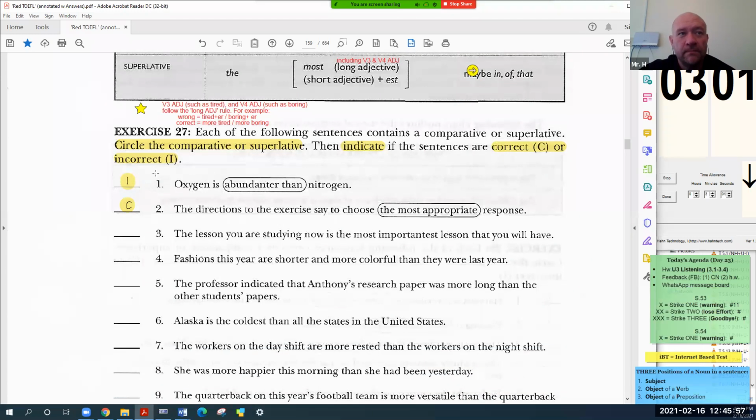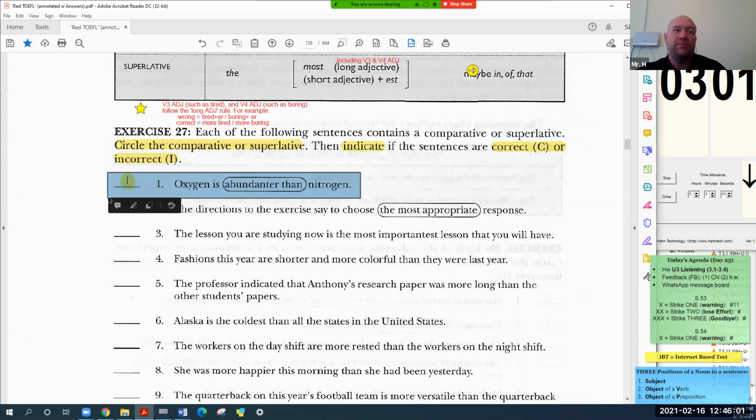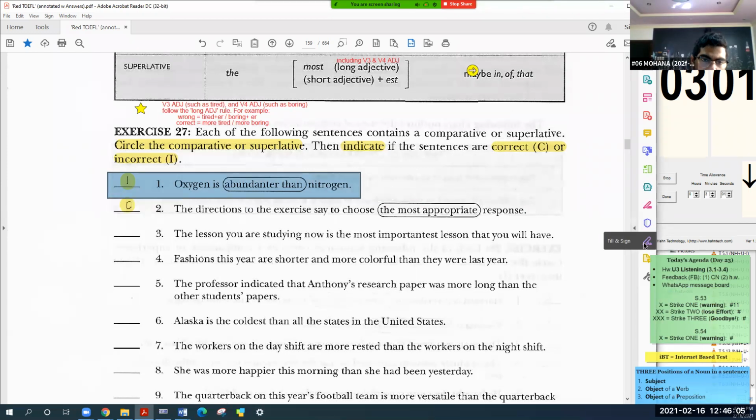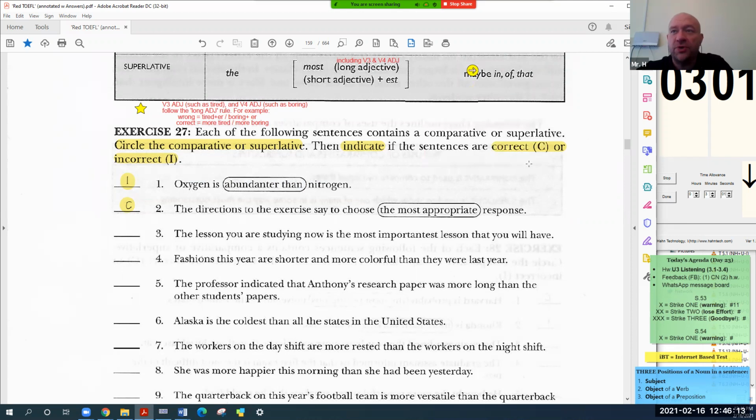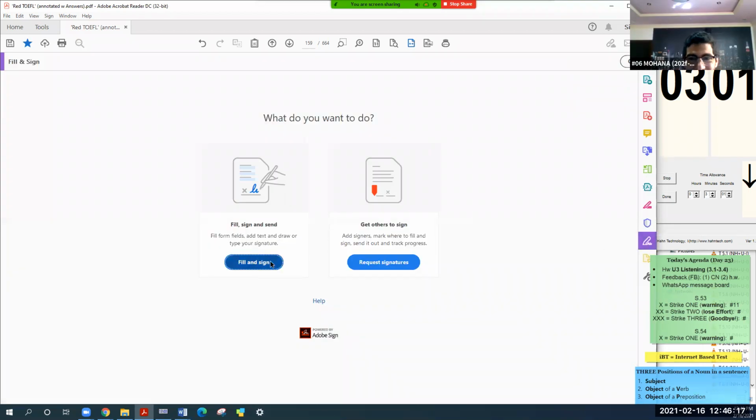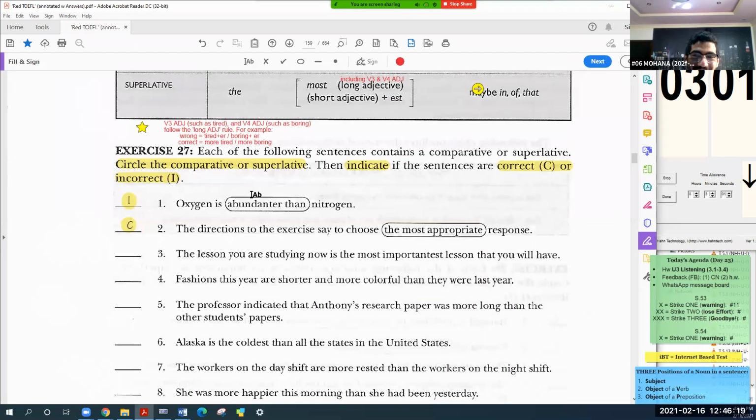Can you explain the problem in number 1? Oxygen is abundanter than nitrogen. Abundanter is a long or short adjective?